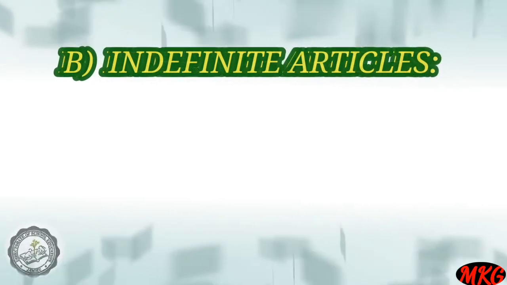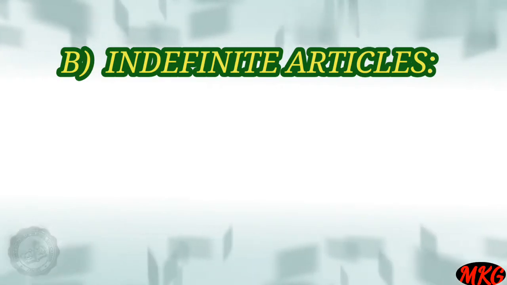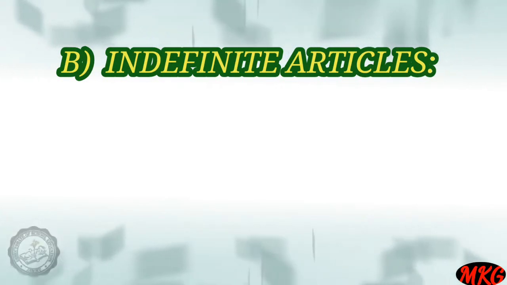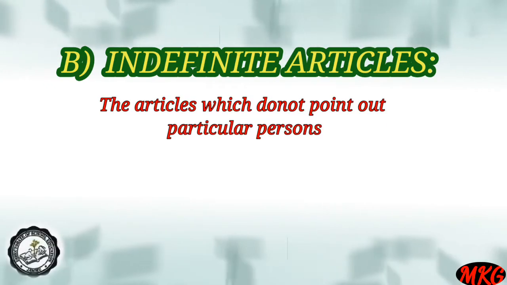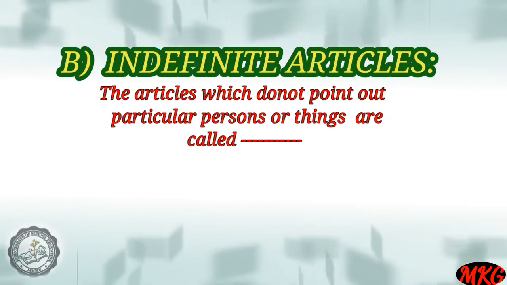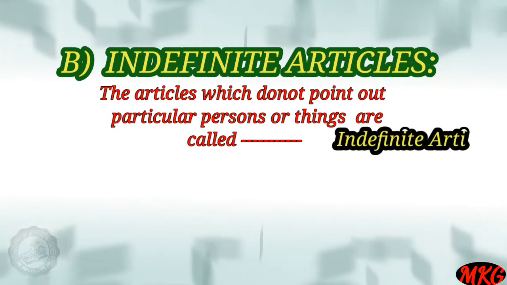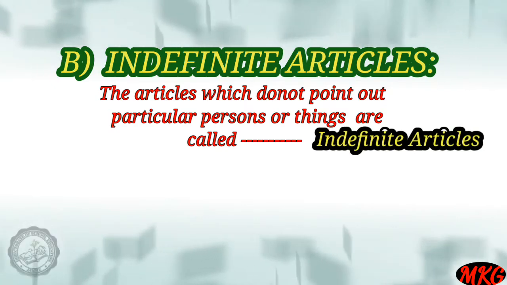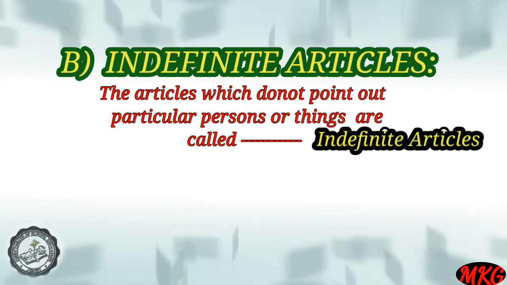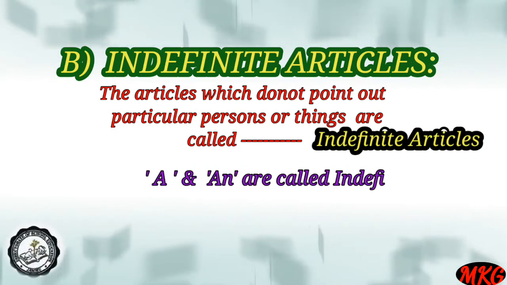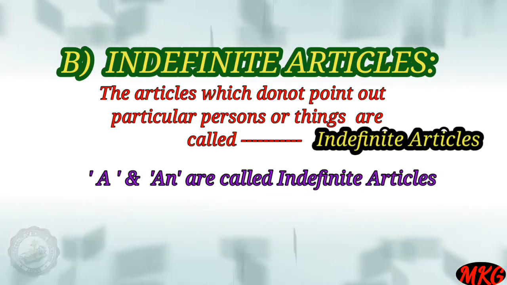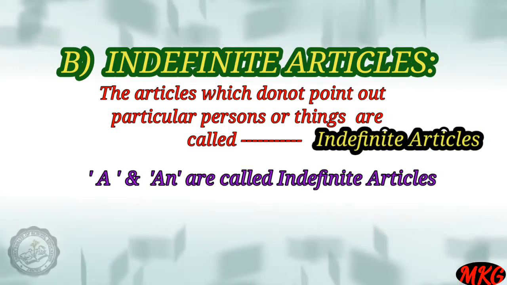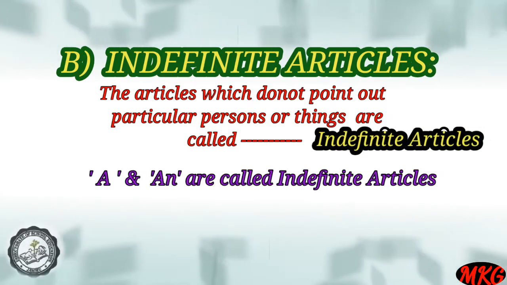Now let us discuss indefinite articles. Thereafter we will discuss their use. The articles which do not point out a particular person or thing are called indefinite articles. It means they are not definite, as the name indicates. For example, a and an are called indefinite articles because they do not point out any particular person or thing. As the name also indicates, they are not definite.